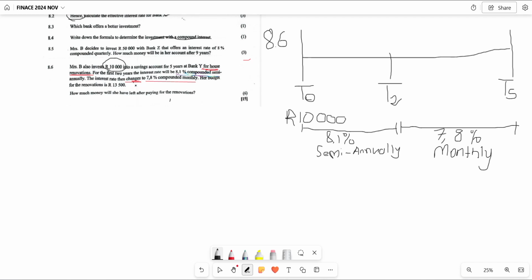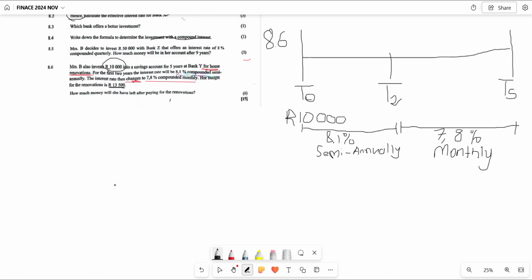Now, let's come to the question. The question says here, her budget for the entire renovation is an amount of 13,500 rand. It asks how much will she have left after paying for renovations? You must understand, we cannot know how much Miss B will have after paying for renovation without knowing how much she has after a period of 5 years.